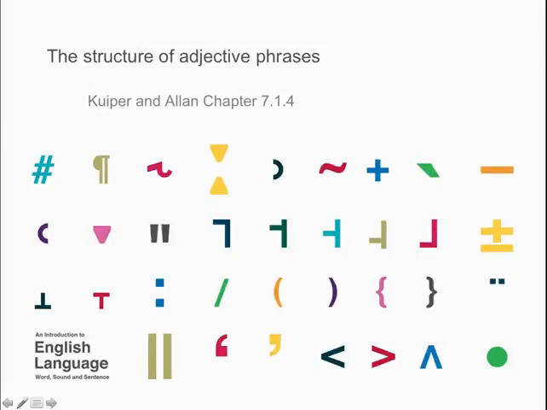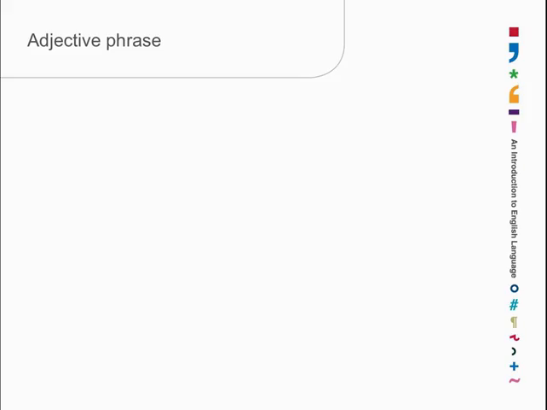In the last mini-movie, we saw that noun phrases have nouns as heads, and we suggested earlier that all of the major categories that we looked at in the first section when we were looking at words, namely nouns, verbs, adjectives, prepositions, all of those can be heads of their own phrases. So let's look at one of the phrases that we looked at which can sit inside a noun phrase, namely the adjective phrase. Clearly, adjective phrases are going to have adjectives as their heads. So let's look at some examples.